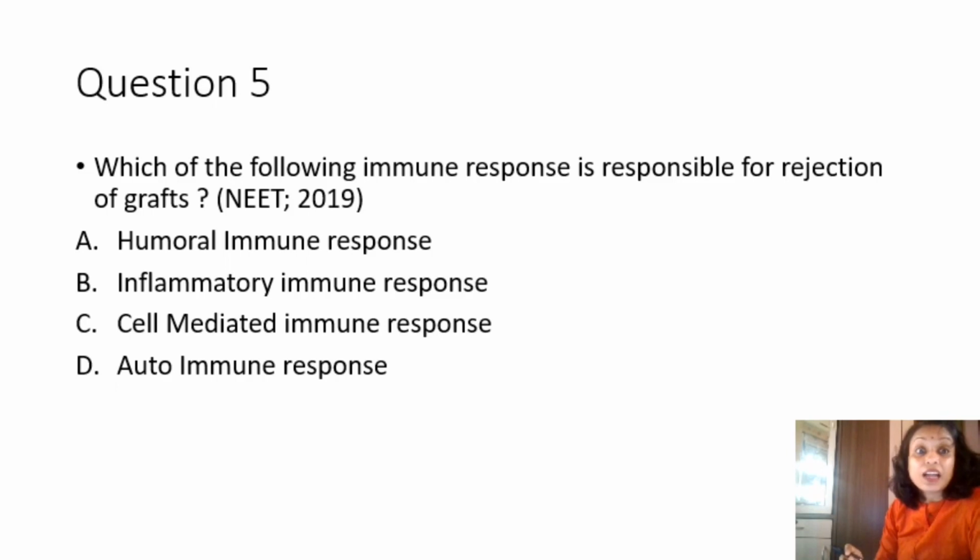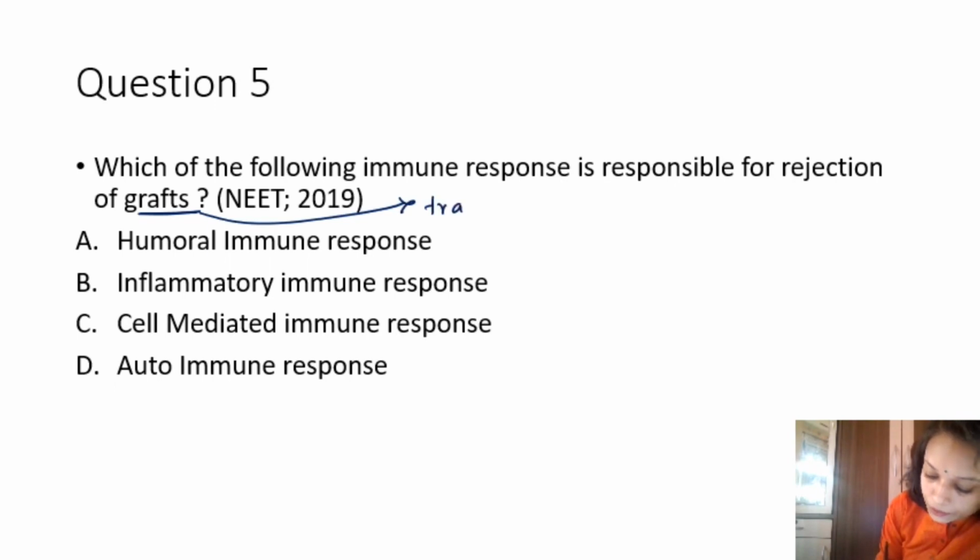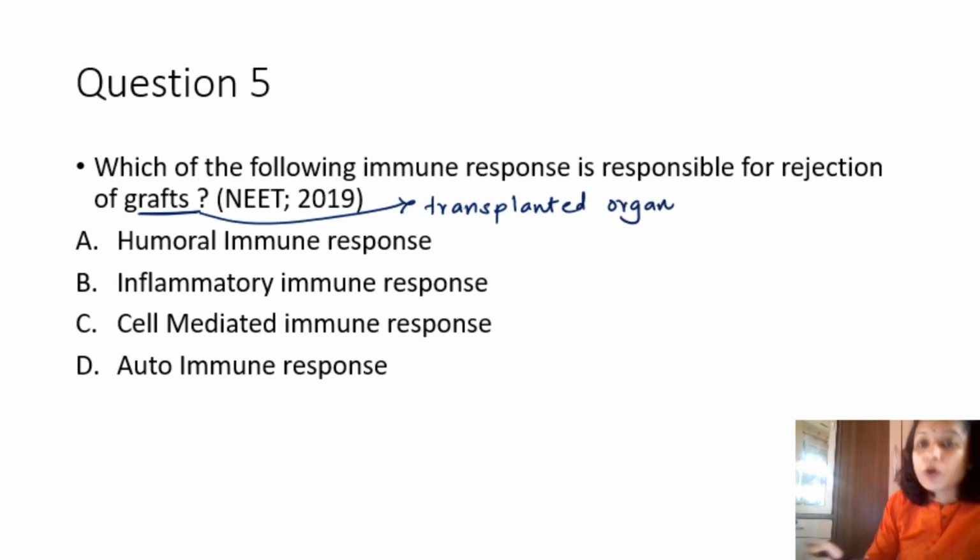What is a graft and why are grafts rejected? A graft is nothing but a transplanted organ. The organ which has been taken from a donor and has been grafted into the recipient.